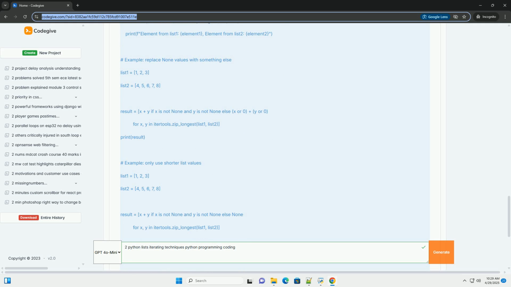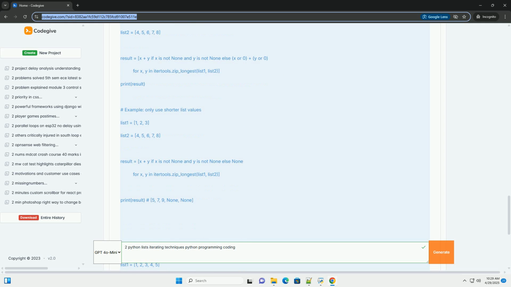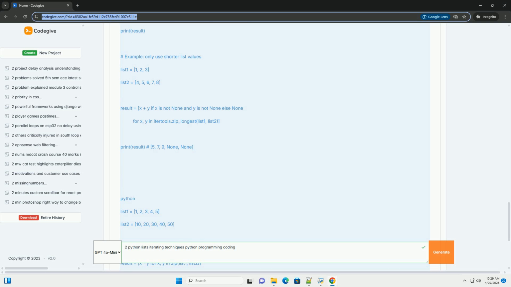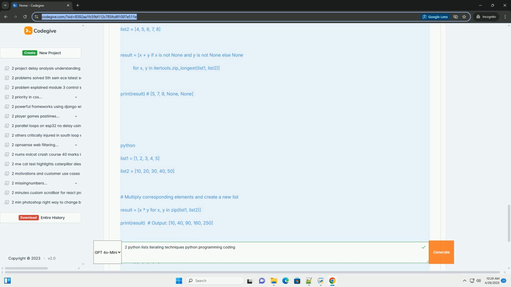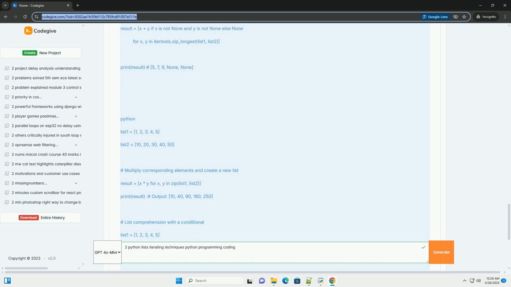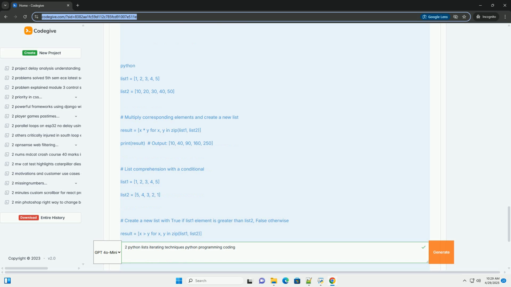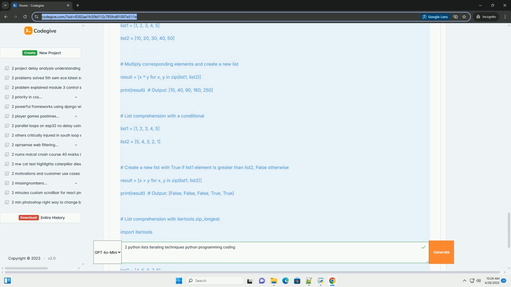1. Length check. We start by verifying that the two lists have the same length. This is crucial because if the lists have different lengths, you'll encounter an index error when trying to access an element beyond the bounds of the shorter list. 2. range(len(list1)): this creates a sequence of numbers from 0 up to, but not including, the length of list1. These numbers serve as indices.